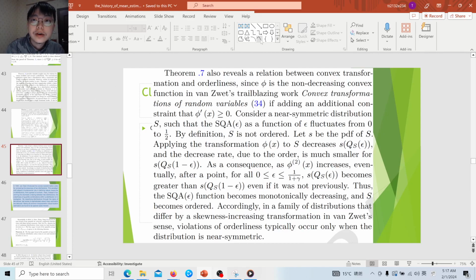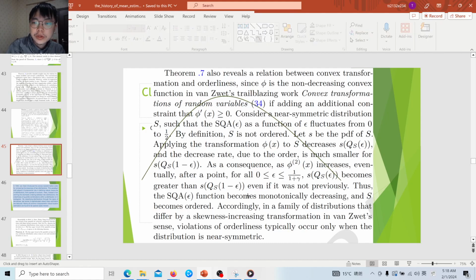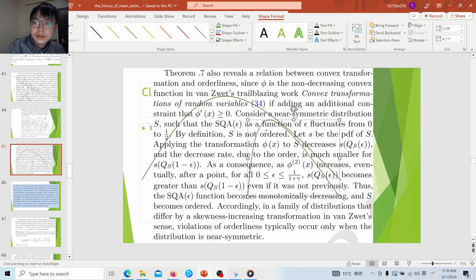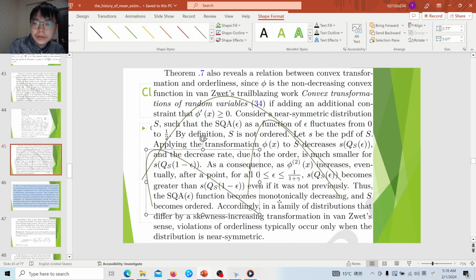Since phi is a non-decreasing convex transformation, even if a distribution is non-ordered but relatively symmetric, if we transform it with a convex function, as the second derivative of the convex function increases, it will become more and more skewed, and eventually it will become ordered.